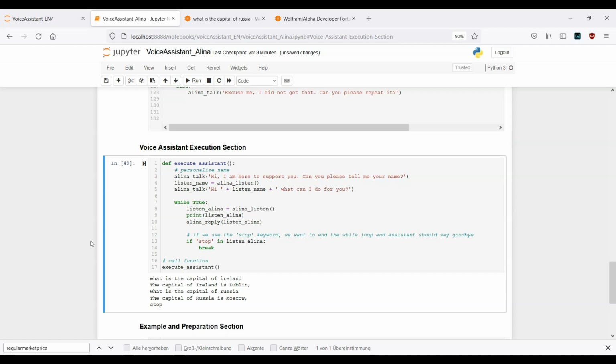Okay, so as you can see here, we get back our proper responses. I know this API call is a little bit slow, but again, I wanted to show you how you can work with the Wolfram Alpha API. So this was actually just step number 1. Okay, so we will get back the capital of a country.